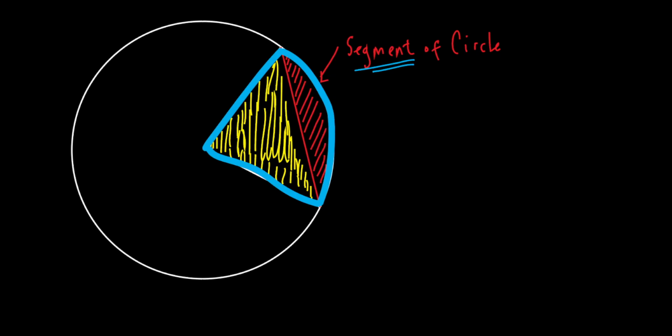Okay, so let's write this down. I'm going to write it down right here. How do I find the segment? Watch, if I can find the whole sector, and you should know how to find the sector, we just talked about it. If I can find the whole sector, and I can find that triangle, what am I going to do to that sector, the whole blue and the yellow, to find the red? What am I going to do to those? What math thing am I going to do to those?